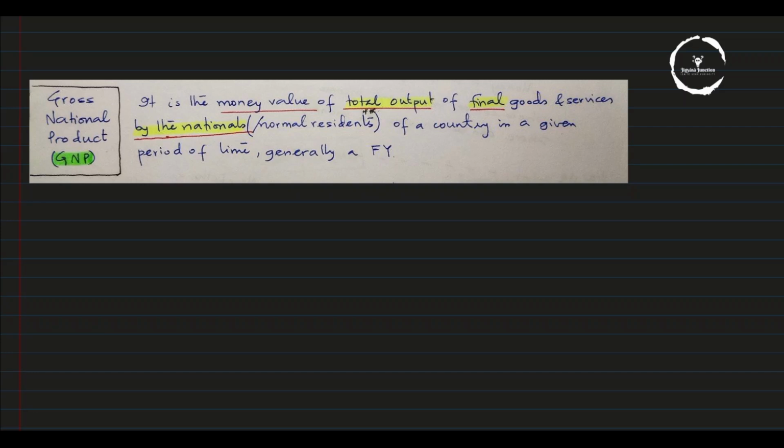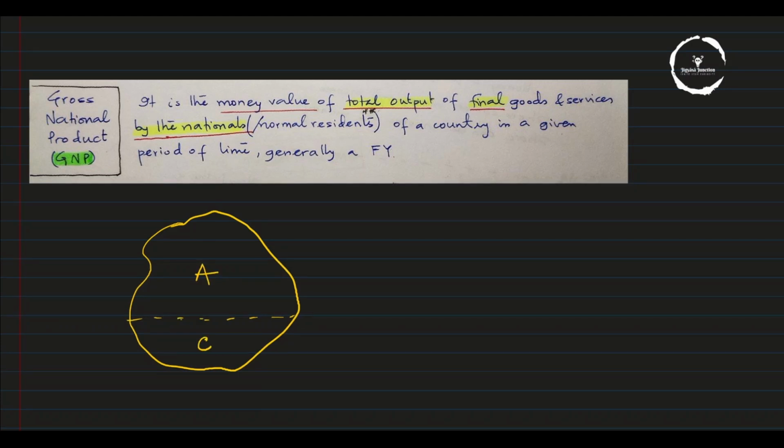Let's learn the relation between the domestic product and national product, how they're related. For example, let's say this is a country's geographical, political boundary, and there are two people inside the country. One is A, who is a national, and one is C, who is not a national.